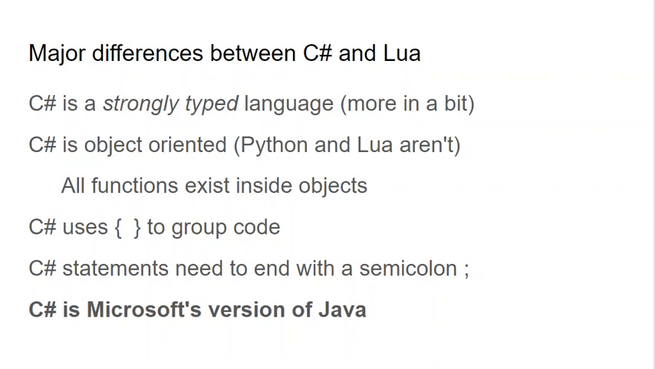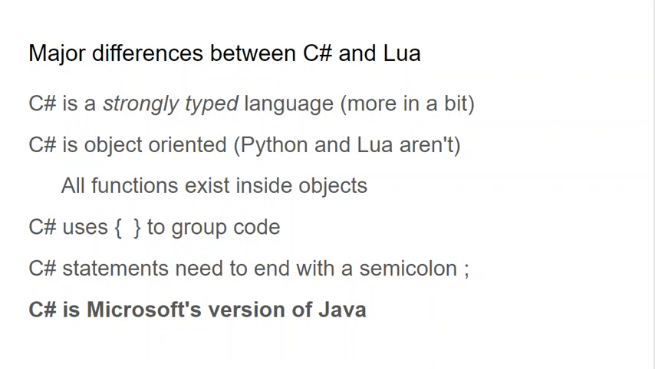We don't have indentation anymore. We don't have to, like we did in Python, and we don't have like then and end. We don't have those weird keywords like we did in Lua. C# uses curly braces to group code together. So I think the syntax is a little bit cleaner. We're going to have to end our statements with semicolons.